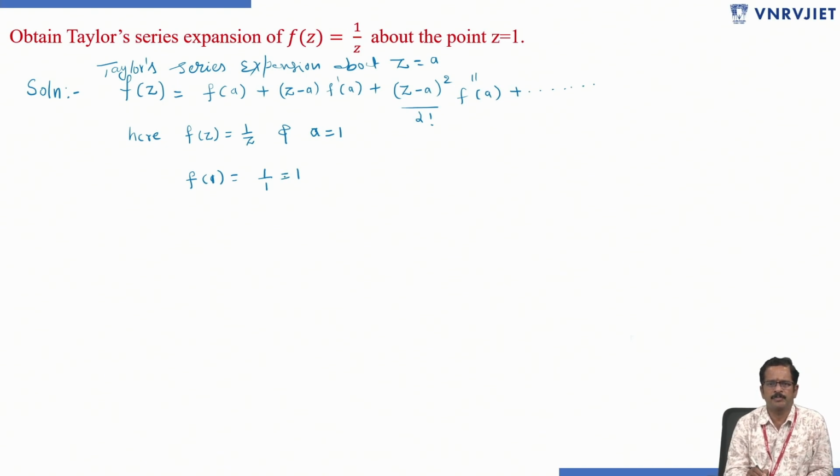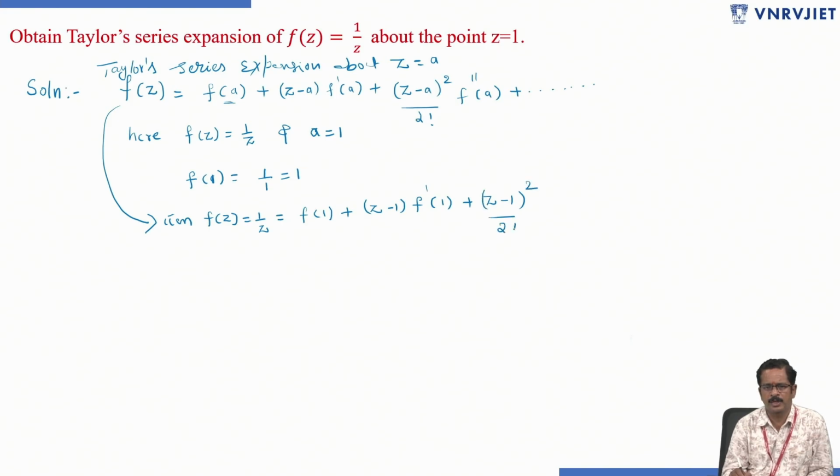Then the f of z equals 1 by z expansion becomes f of 1 plus (z minus 1) into f dash of 1 plus (z minus 1) whole square by 2 factorial into f double dash of 1 plus and so on.